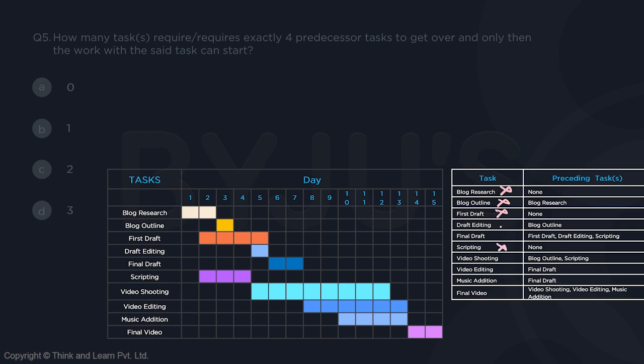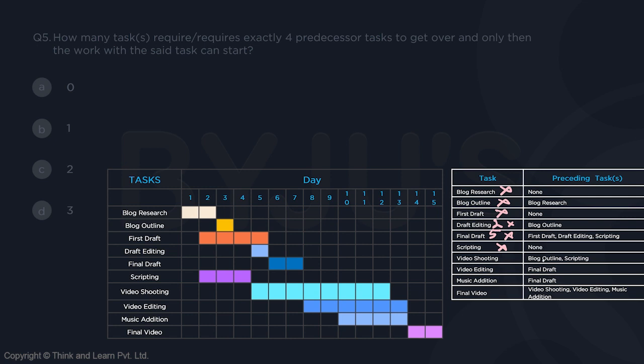For draft editing, we need blog outline. For blog outline, we need blog research. So basically, it needs two, not my answer. For final draft, we need first draft, draft editing, scripting. And for them, we need blog outline. For blog outline, we need blog research. So ultimately, it needs 5. Question is asking for exactly 4. This also is not my answer.